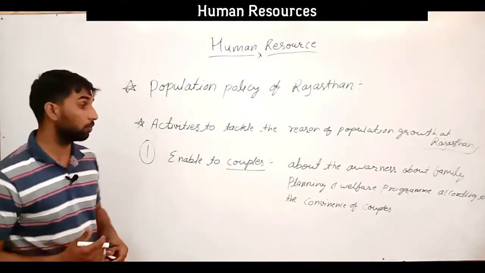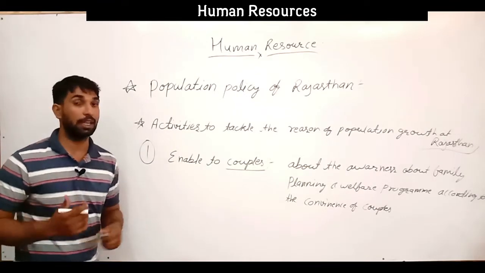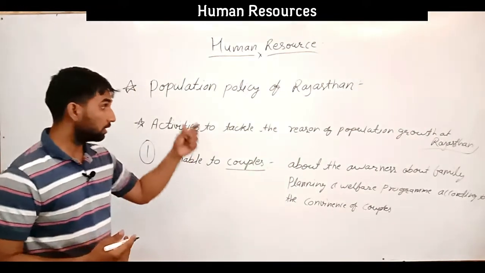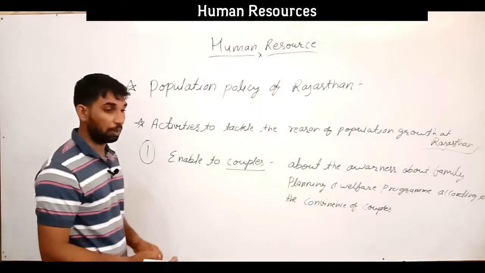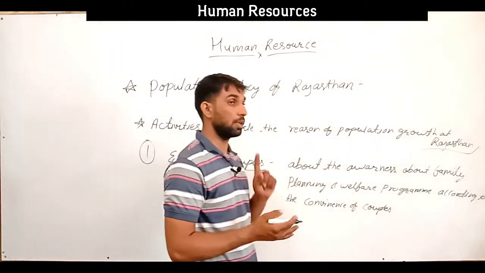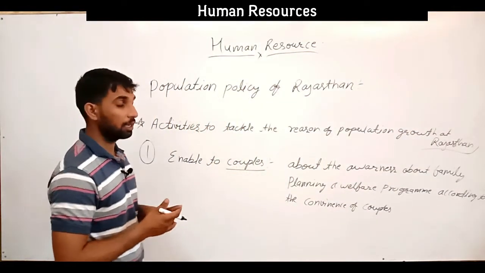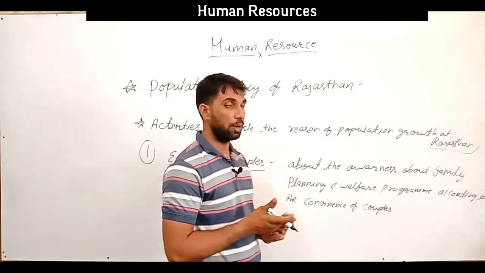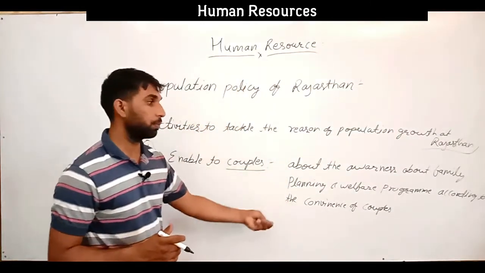So that couples can easily take up that planning and the welfare activities. These address the geographical, economic, social and cultural factors, the high birth rate, and the lack of awareness, which are fulfilled by this particular program.